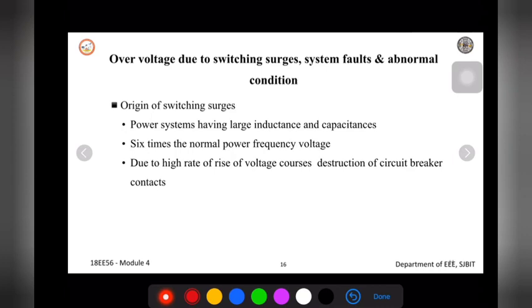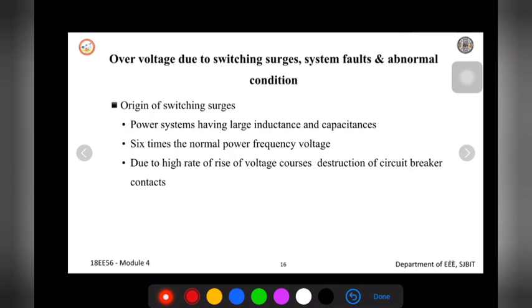Here there are a few origins of why switching surges will occur within a power system. Whenever we are trying to make or break an electric circuit within a switchgear, it may result in abnormal overvoltage.